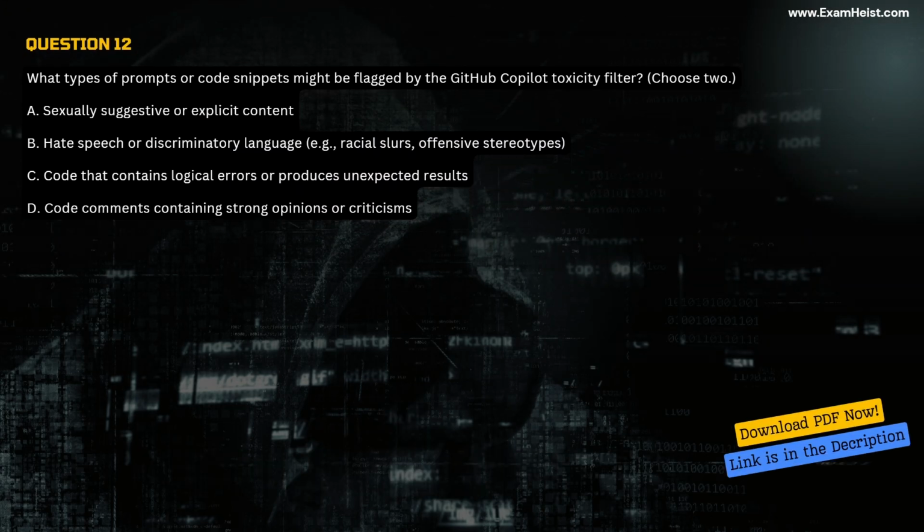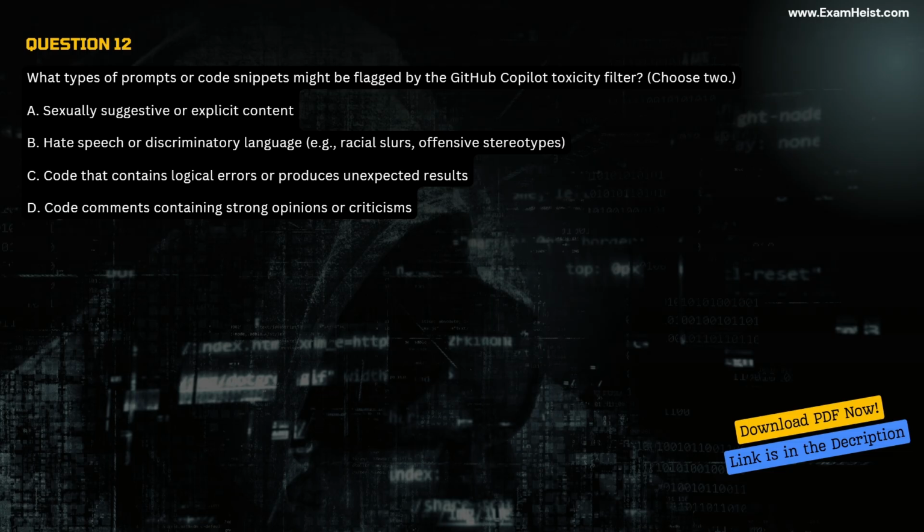Question 12. What types of prompts or code snippets might be flagged by the GitHub Copilot toxicity filter? Choose 2. A. Sexually suggestive or explicit content. B. Hate speech or discriminatory language, e.g., racial slurs, offensive stereotypes. C. Code that contains logical errors or produces unexpected results. D. Code comments containing strong opinions or criticisms.